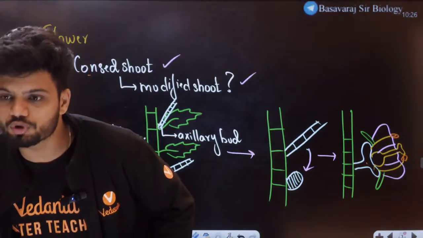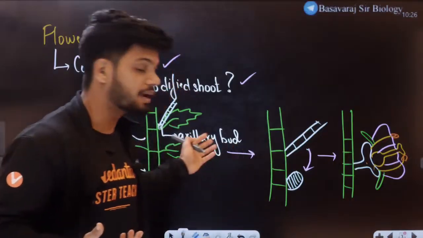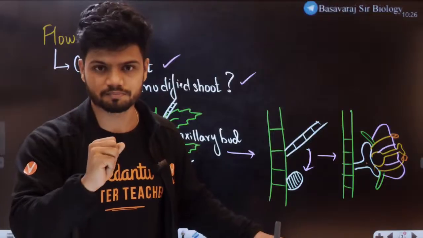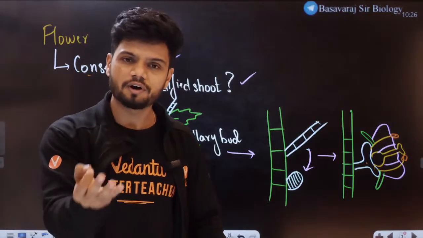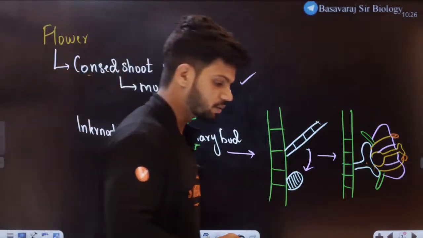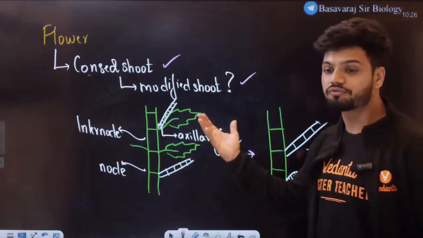Sir, between stipule and axillary bud, the axillary bud is a bud because it produces your branch or a stem. Stipules are leaf-like structures whose main function is protection. Okay, they're two different things. How many of you understood? Quickly hit the chat, students. How many of you understood the concept of what exactly a flower is?